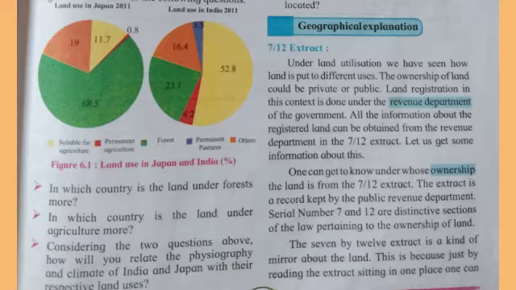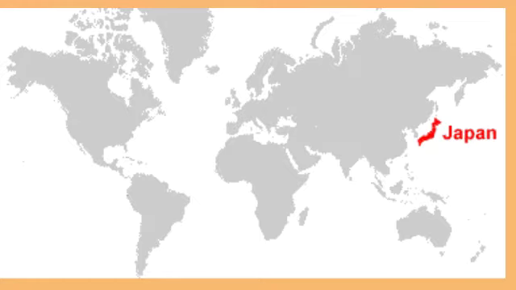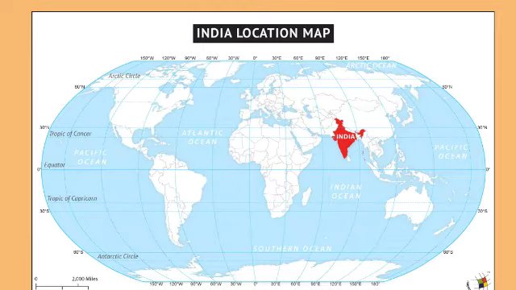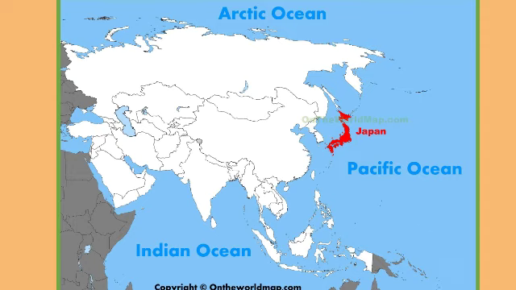Considering the two questions above, how will you relate the physiography and climate of India and Japan with their respective land uses? Due to plains and monsoon climatic conditions, the population in India is more. Therefore, agriculture land use is prominent in India. Due to mountainous region and more proportion of precipitation, the forest land use is prominent in Japan.